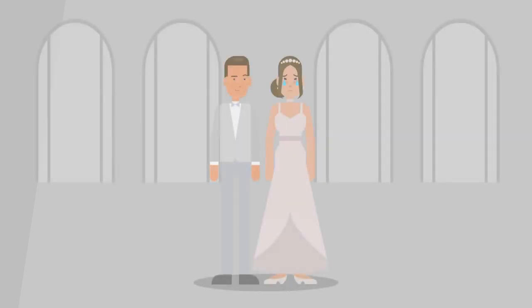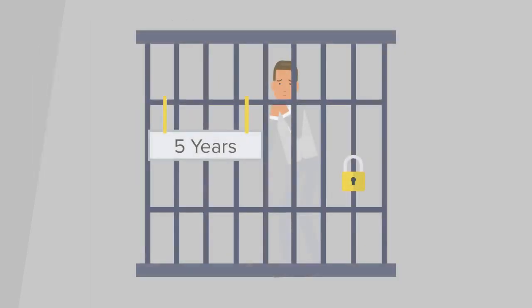Forced marriage. Forced marriage is a marriage in which one or more parties is married without his or her consent, or against his or her will. A forced marriage differs from an arranged marriage, in which both parties consent to the assistance of their parents or a third party in identifying a spouse. Forced marriage is illegal in the UK under the Forced Marriage Civil Protection Act of 2007 and can lead to up to 5 years in prison.